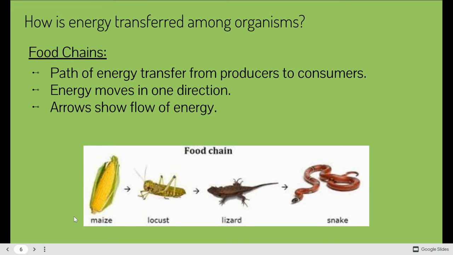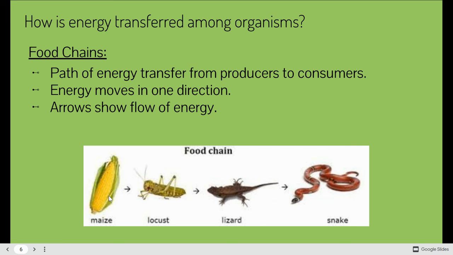The next part of these review notes is food chains and food webs. So food chains show us how energy is transferred among organisms. A food chain is just a path of energy transfer from producer to consumer. The energy moves in one direction and the arrows show the flow of energy. So the corn's energy is being transferred to the locust or grasshopper. The grasshopper's energy is transferred to the lizard. The lizard's energy is transferred to the snake.